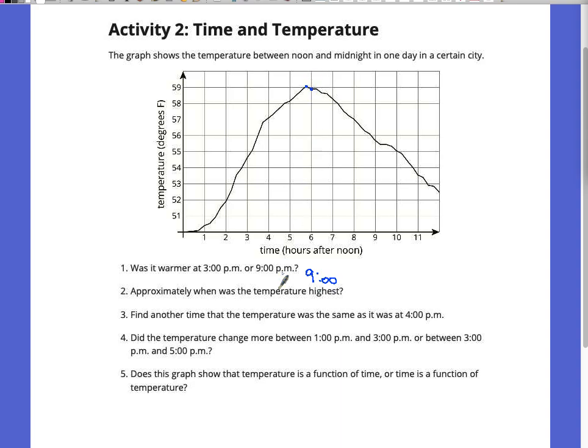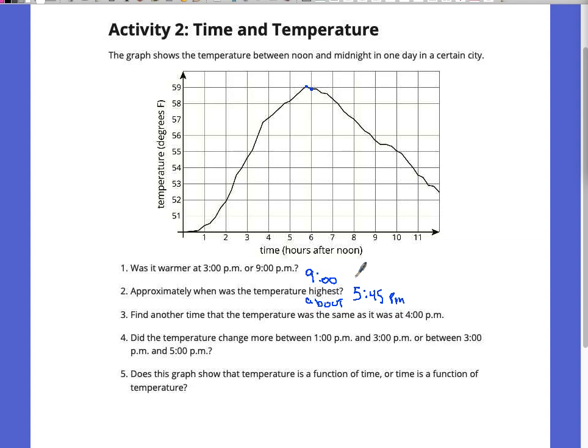So I would say right about there. People are saying 5:30, 5:45, somewhere around there. I like 5:45 myself. Okay. It's a good idea to be as accurate as you can. And so it would even be okay to say about 5:45 p.m.